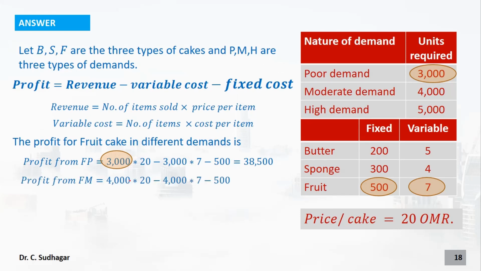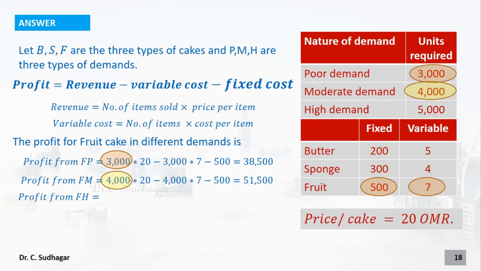Now from the moderate demand, we are getting 4000 sales. Therefore 4000 into 20 minus 4000 into 7 minus 500. The fixed cost is not going to change with respect to the number of demand, but the manufacturing cost, that is the variable cost, will change, because whenever we are increasing the number of units for sales, that is 4000 into 7, that is going to be the variable cost for us.